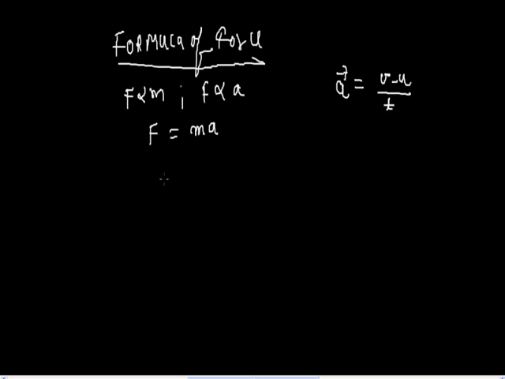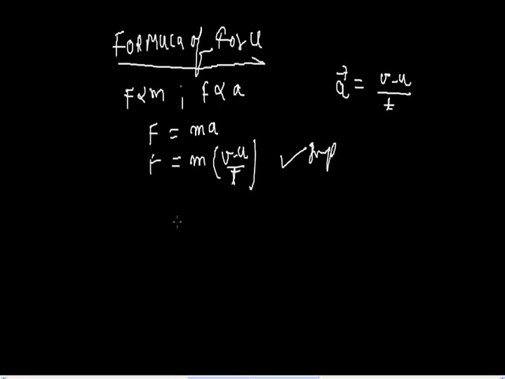Force is the product of mass and acceleration, and we can modify it like this: F = m(v - u)/t. This is an important formula, very important.